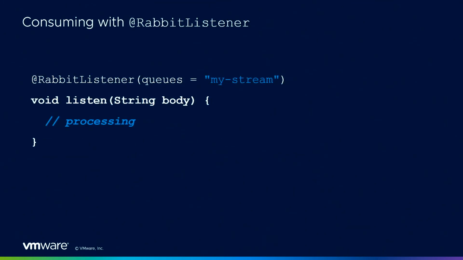For listening, you have the Rabbit listener annotation. You annotate your POJO, and that's it. It becomes a message-driven POJO, and you get messages to it. In this case, again, you just depend on a string. So you can imagine that Spring AMQP will unwrap the body from the message and pass it into your method. This makes your business code very decoupled from the infrastructure, very easy to test, and very easy actually to switch to another messaging solution.